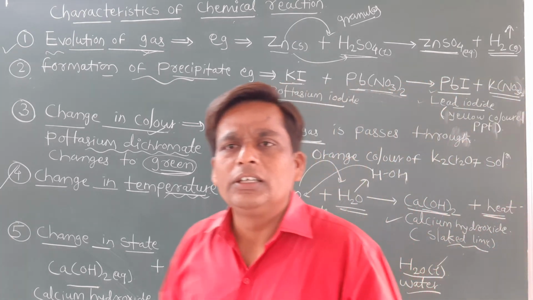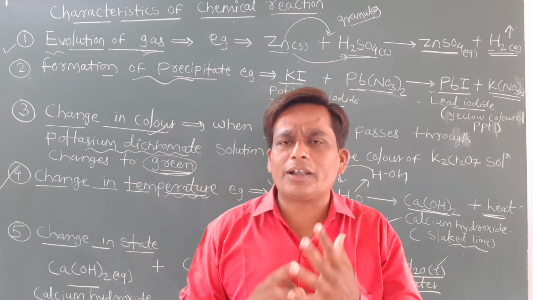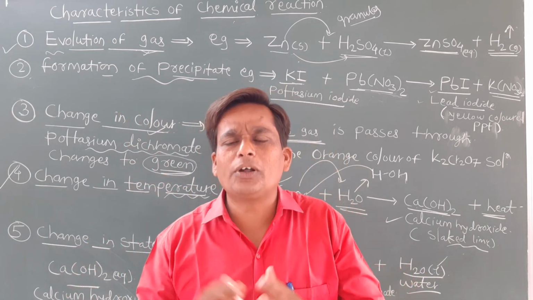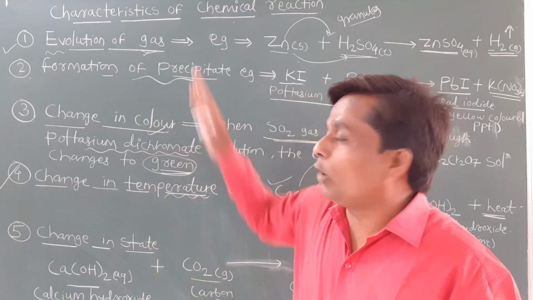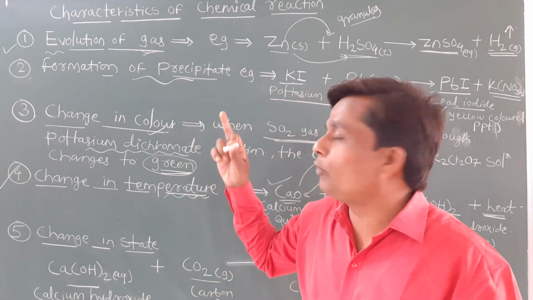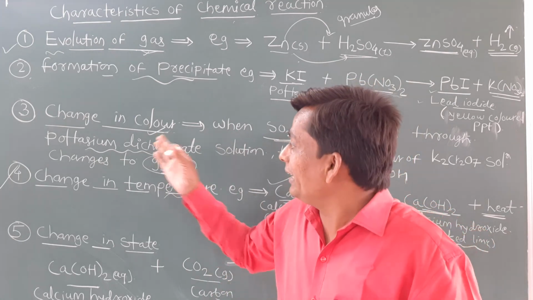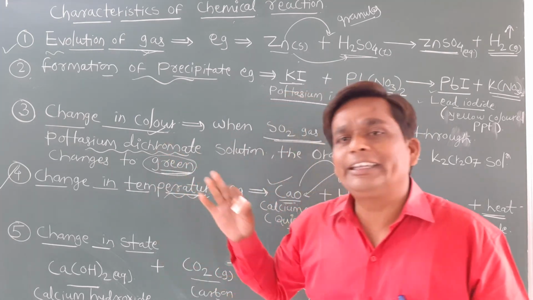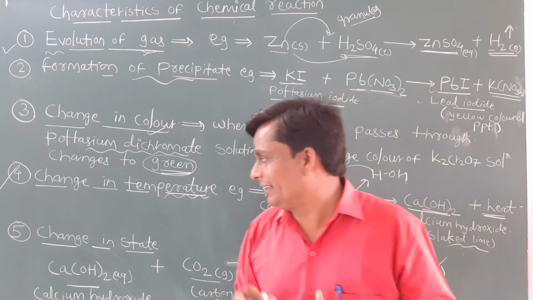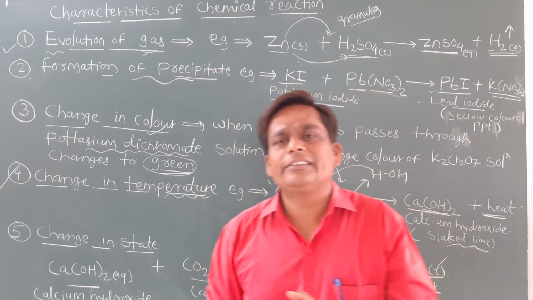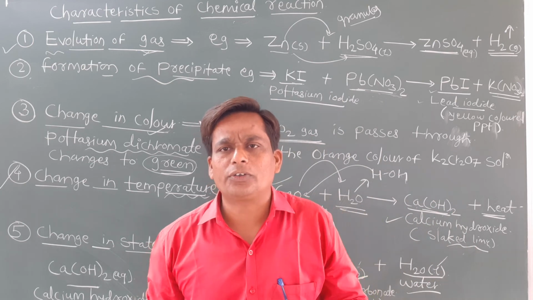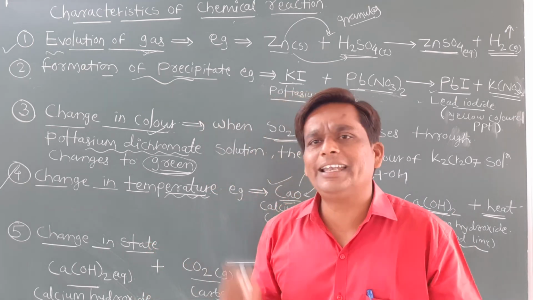Now clear students, so during any chemical reaction, what are the characteristic features? How do you come to know whether the chemical reaction is complete or not? By evolution of gas, that is the first point, then formation of precipitate, then change in color, change in temperature, and lastly change in state. So these are some indications whether the reaction is complete or not. Okay, so I hope everybody understands this concept.